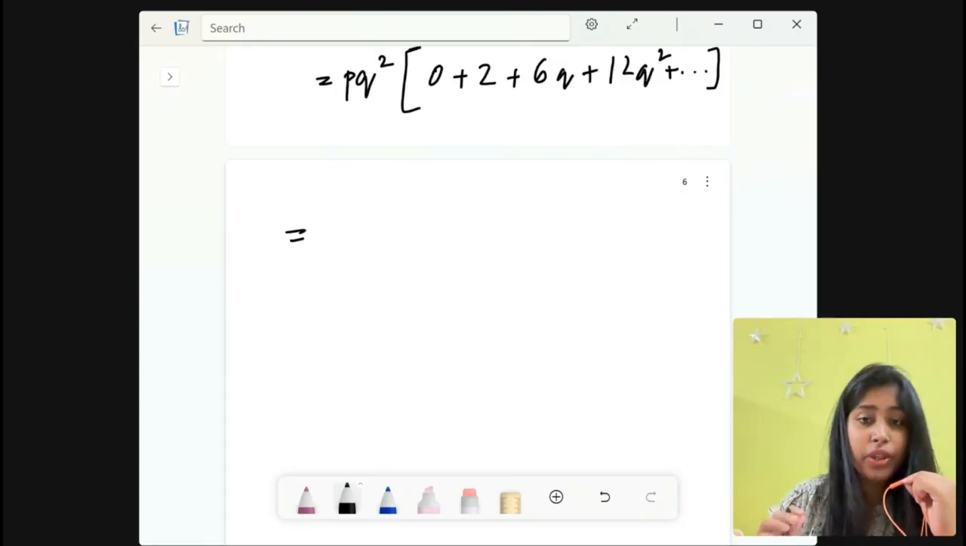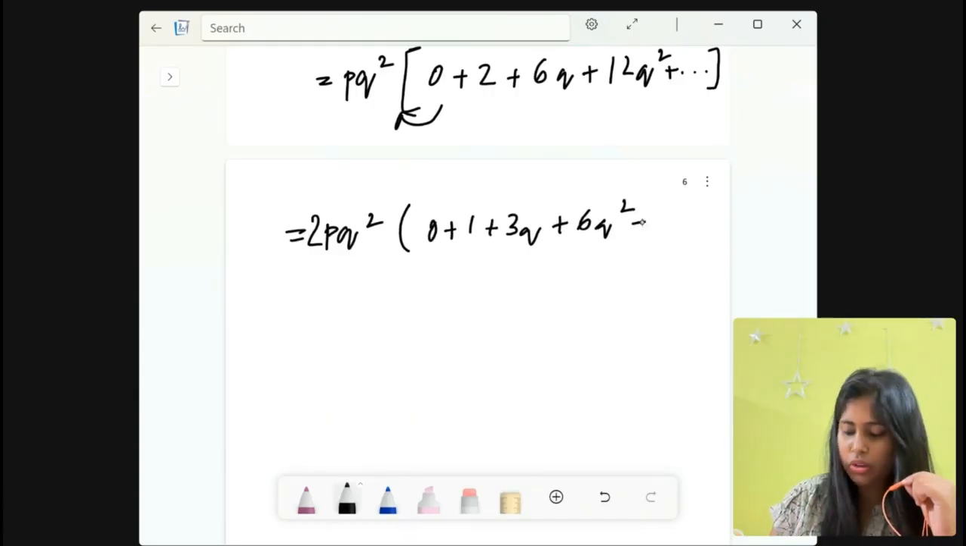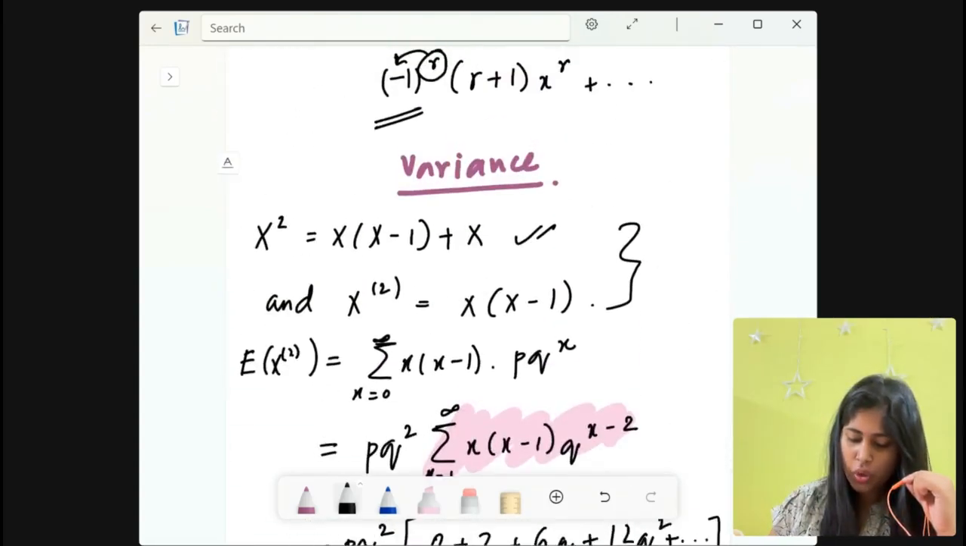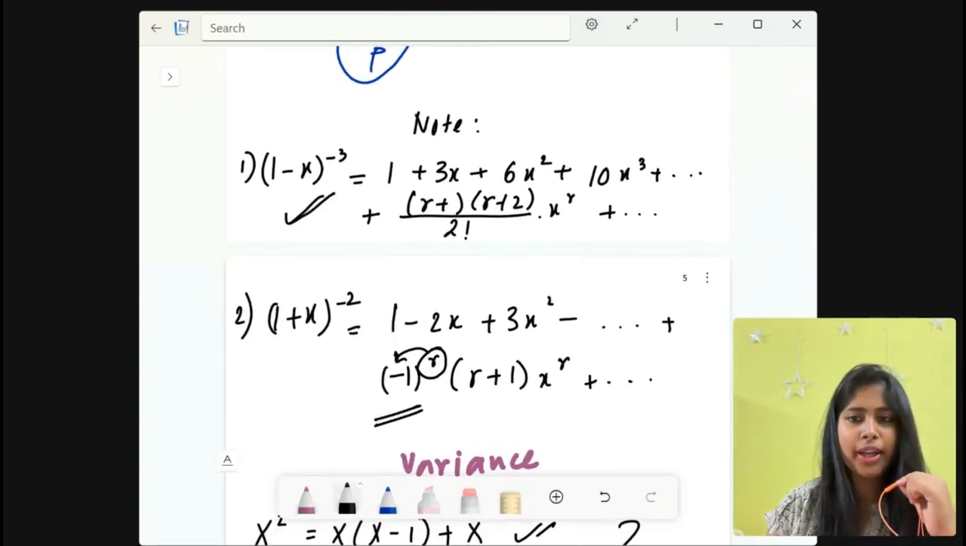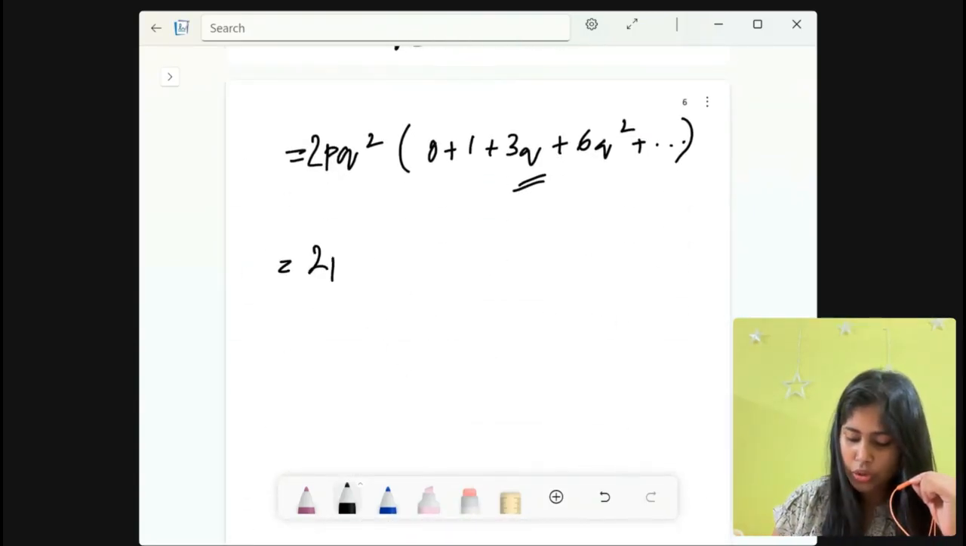We can identify it once we take the 2 outside. If we take it common, what are we left with? Let us see. pq to the power 2, and if we take 2 outside, then we are left with 1 plus 3q plus 6q square, and it goes on. Now, can you identify this with the formula 1 minus x to the power minus 3? So, what is the x here? This is the q. So, you can write 2pq square, 1 minus q to the power minus 3.